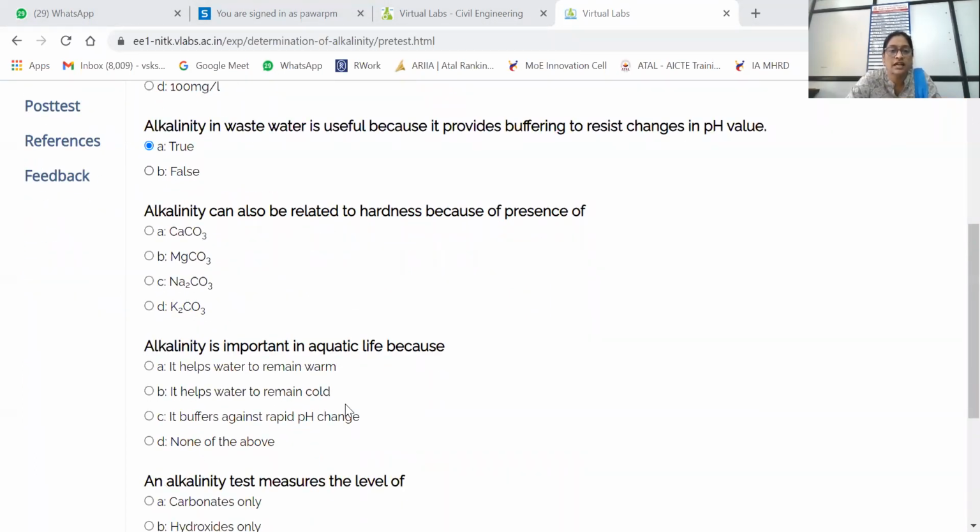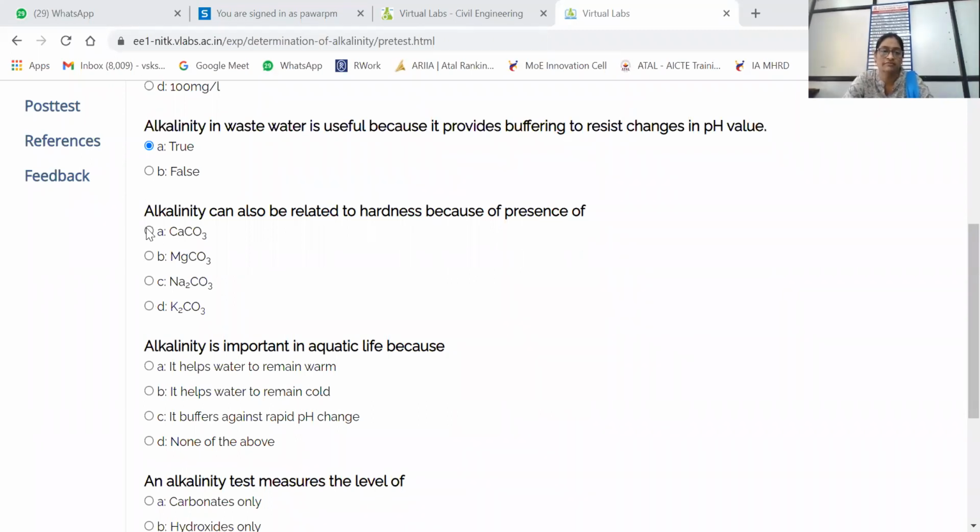Then, alkalinity can also be related to hardness because of the presence of what? We discussed that point recently. Calcium carbonate, magnesium carbonate, sodium carbonate, potassium carbonate. Swapnil and Katappa answered option A, so we'll go with option A.